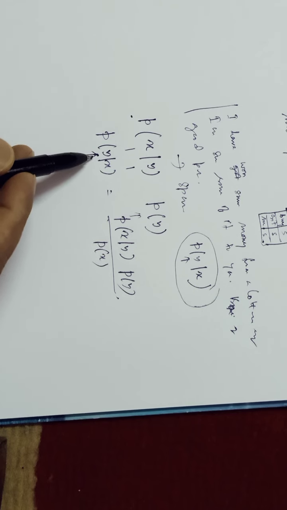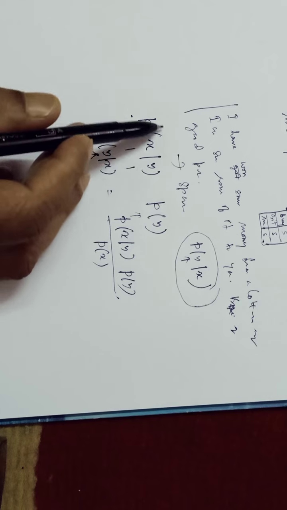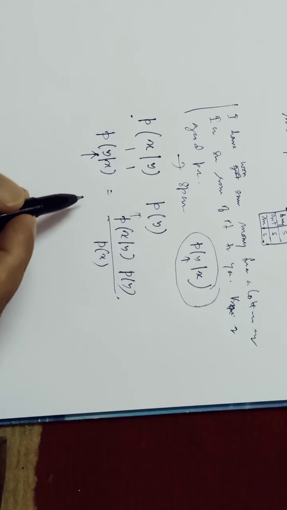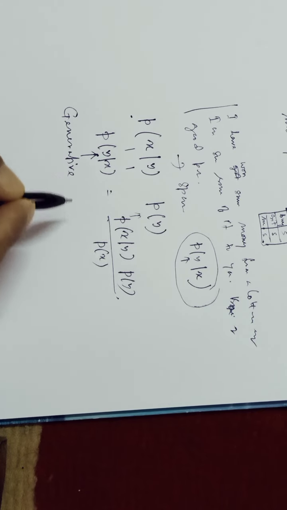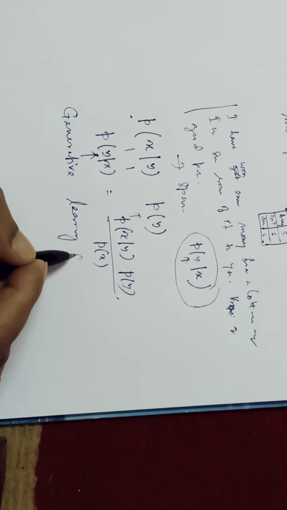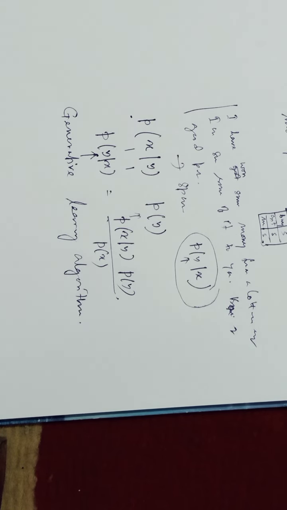Actually our target is this, but instead of directly finding this, what we are finding? We are finding this. So this type of learning algorithm is known as generative learning algorithm. Okay.